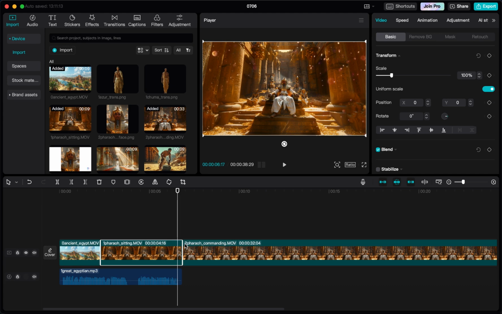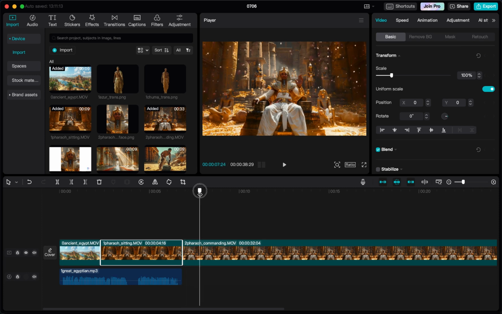If you don't like this, or you just want to briefly turn the snapping function on and off, you can see it here. Turn off auto snapping, or you can simply press N on your keyboard to toggle it on or off. And this is now where the pharaoh is talking.